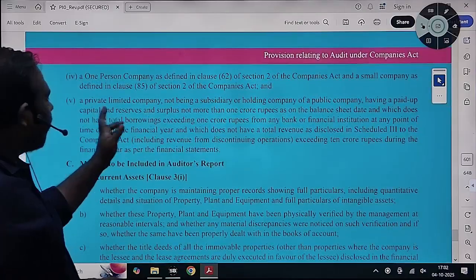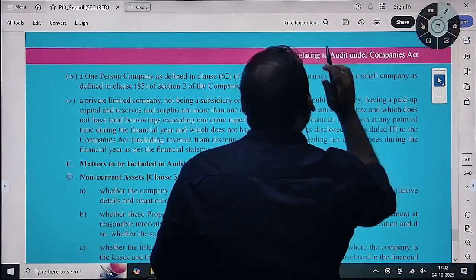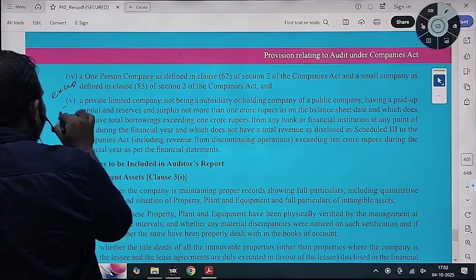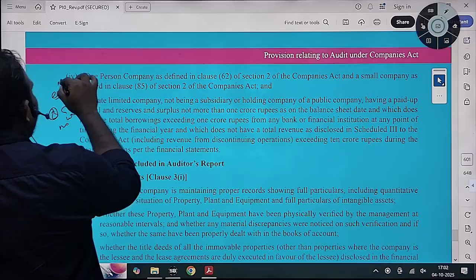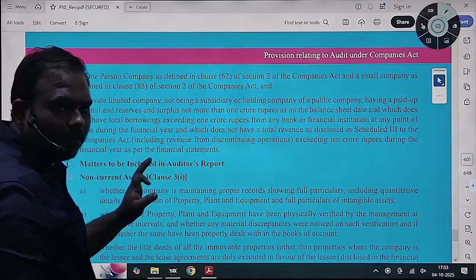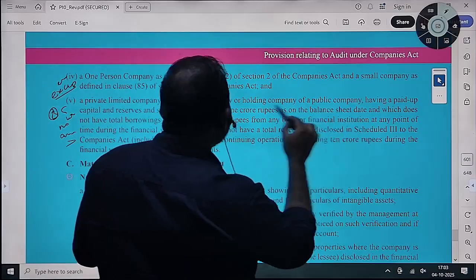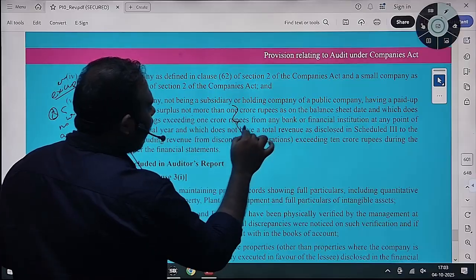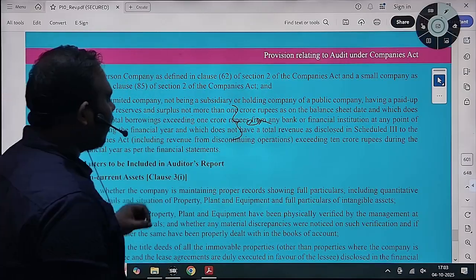Next class. For a private limited company, there are some limits. Let us see those limits. Here we are dealing with exceptions. Okay, first see this. If all the three criteria are within the limit, CARO is not applicable, it is exempted. But if any criterion is more than the limit, then CARO becomes applicable. Got it? Here we are talking about exceptions. That is why we are discussing that all three conditions should be satisfied for exemption. To claim the exception, you need to satisfy all three conditions. What are the three conditions?